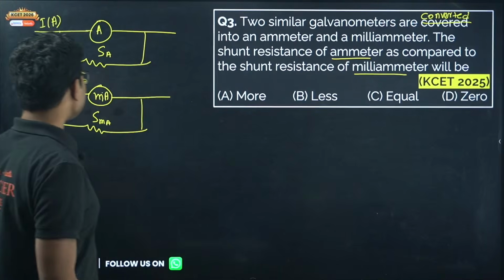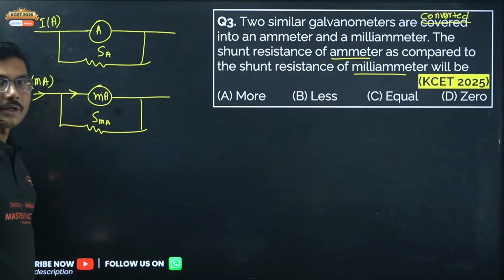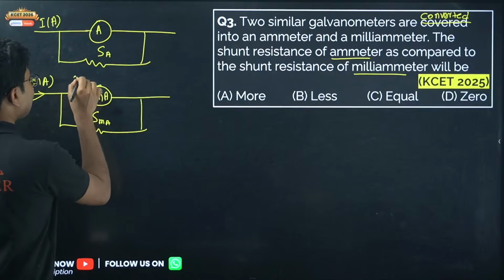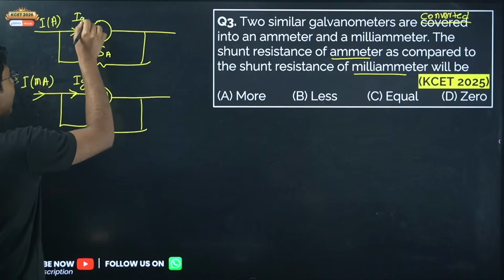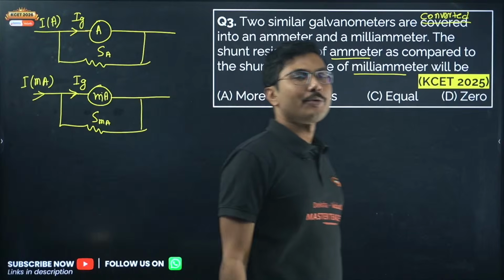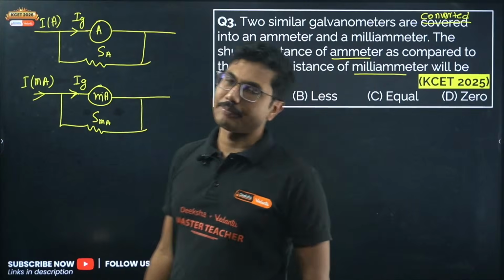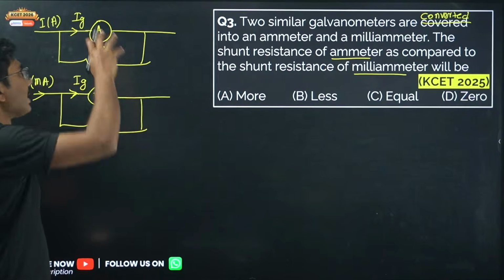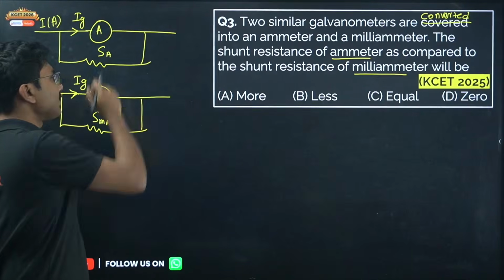Because they are the same galvanometer, the maximum galvanometer current should be the same for both. The maximum galvanometer current allowed to pass through the ammeter or milliammeter should be the same. The only thing we are doing is converting one into an ammeter and one into a milliammeter by changing the shunt resistances.